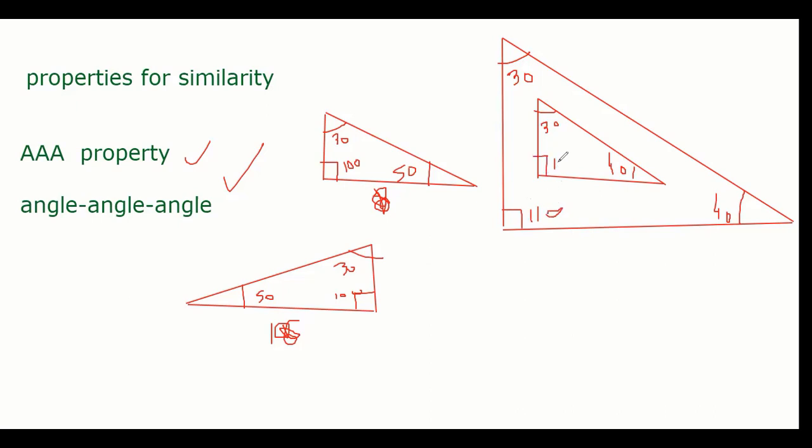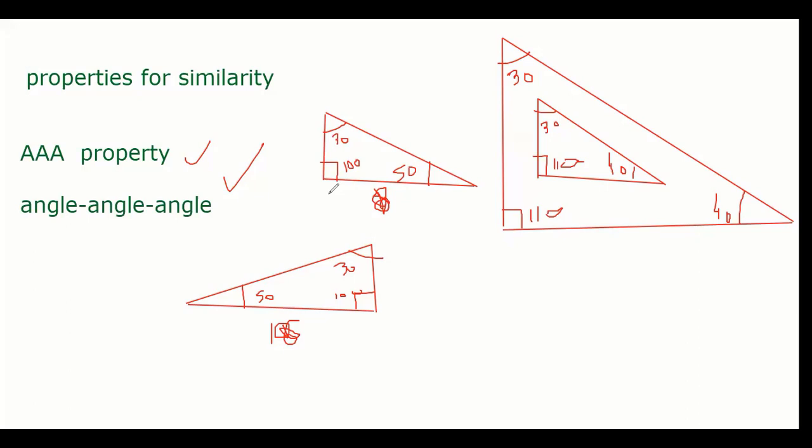So what is happening here, everybody? All the three angles are equal or not? Yes, sir. So they are similar triangles, but are they the same in size? No, sir. So triple A is the only property which doesn't apply to congruency, because the size can be different. Even if three angles are equal, we cannot say the triangles are congruent. But if three sides are equal, triangles are congruent. If two sides and one angle are equal, the rest of them are also congruent, except A.